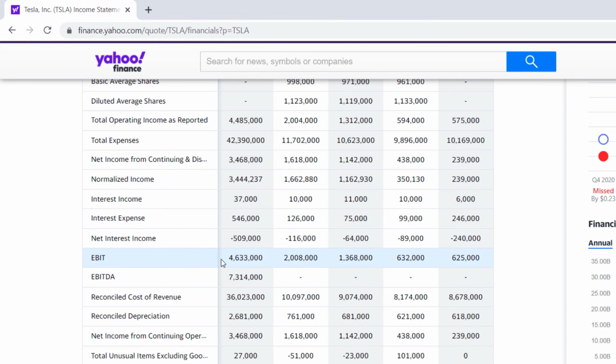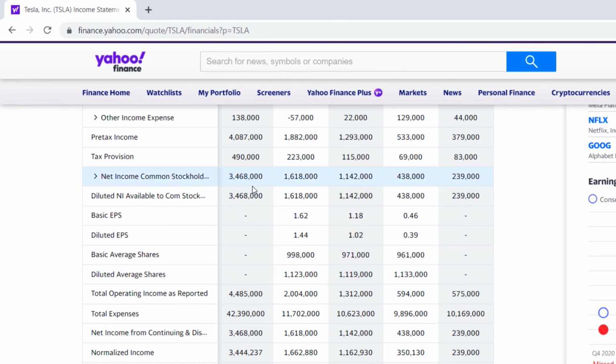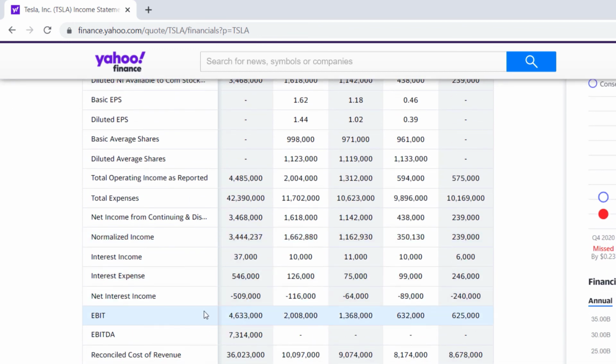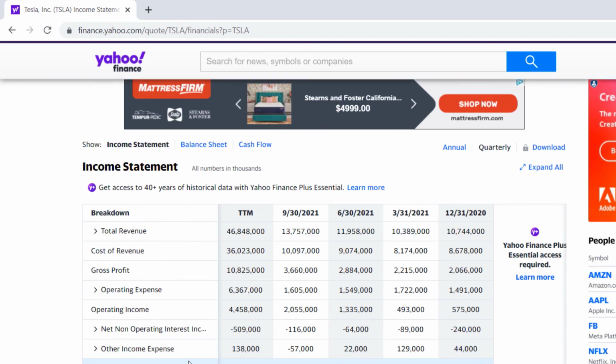So this is just another way of looking at it and saying, oh, I like that 3.468 billion. That's great, Tesla. But if we take out interest and taxes and depreciation and amortization, we can see we're maybe even doing better, right? And if you look at the numbers, you can see how that number is rising from 625 million four quarters ago to a little over 2 billion in the most recent quarter, to give us our 4.6 billion. So again, with the income statement, these are all things we're looking at to answer that question: did we make money? We did, 3.468 billion over the last 12 months. And you can see we're making money every quarter, right?